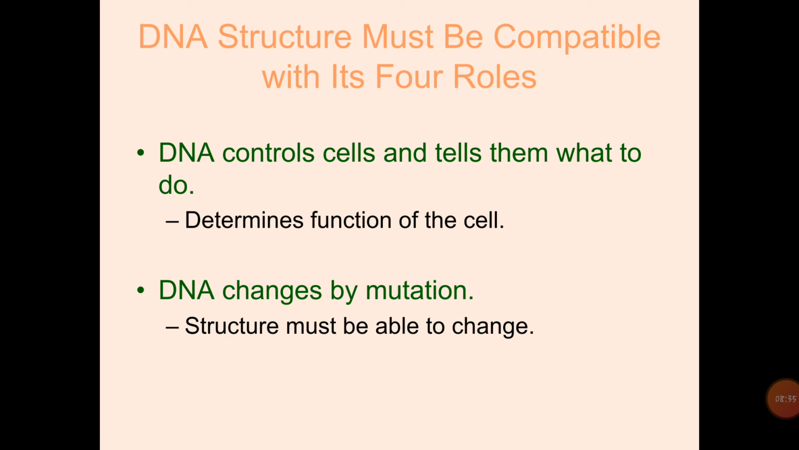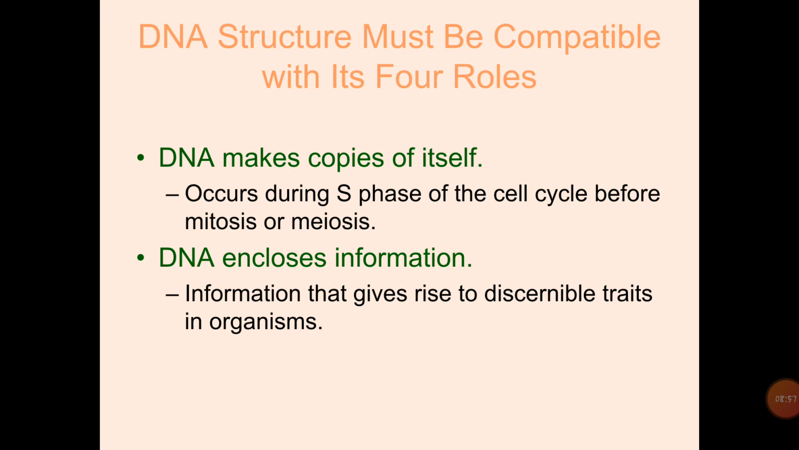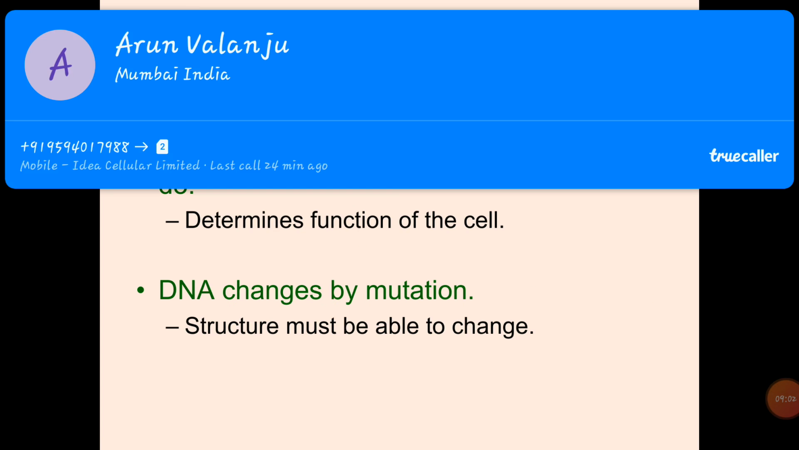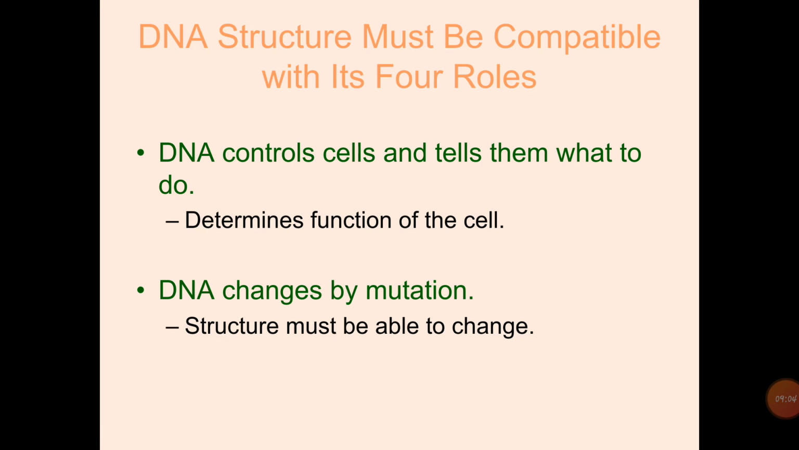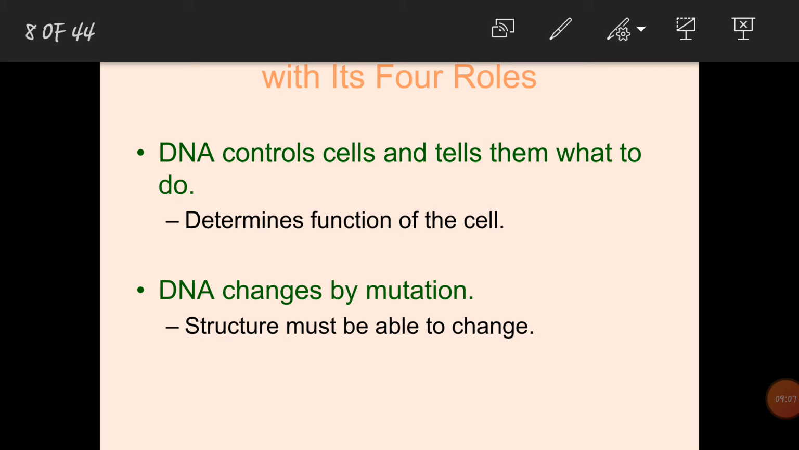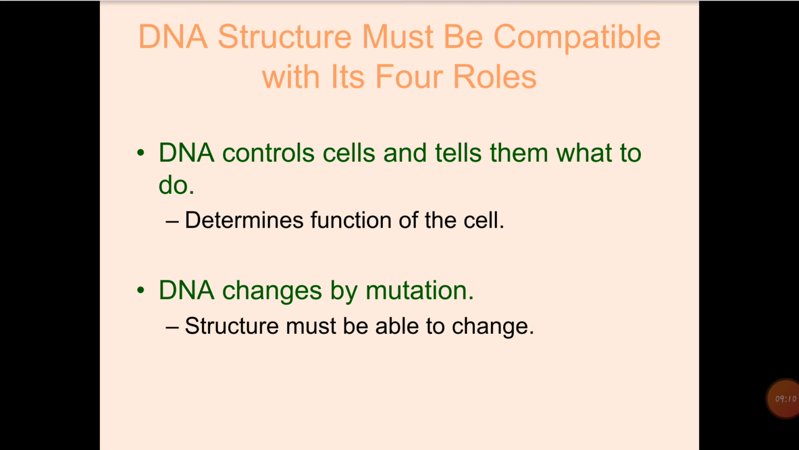Fourth, DNA changes by mutation. When mutation takes place, we know mutation means sudden changes in a gene or DNA, so the DNA structure must be able to change. So the DNA structure must be compatible with its four roles: DNA makes copies of itself, DNA encloses information, DNA controls cells and tells them what to do, and DNA changes by mutation.